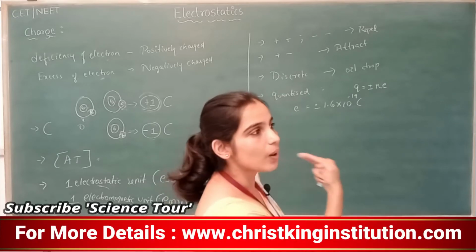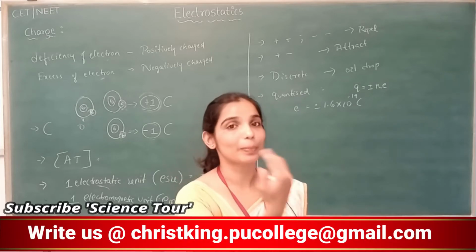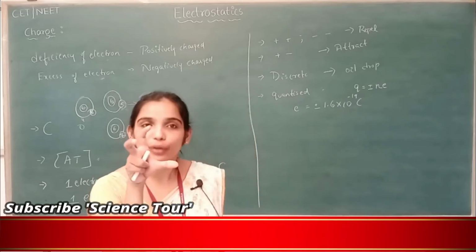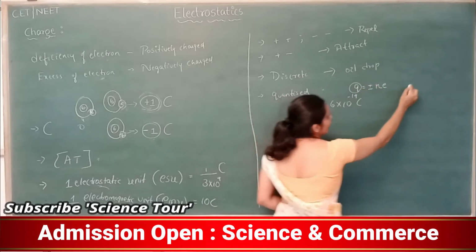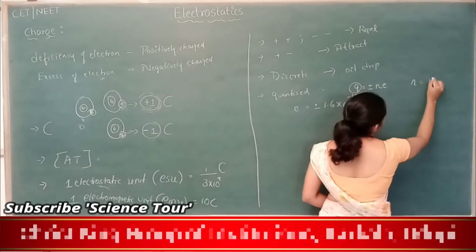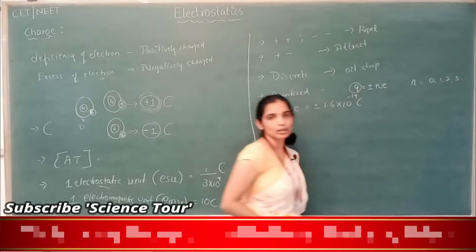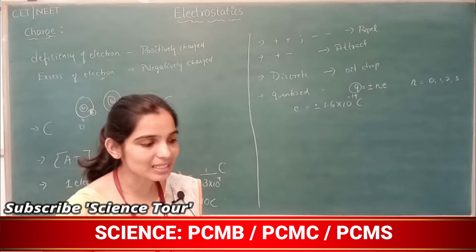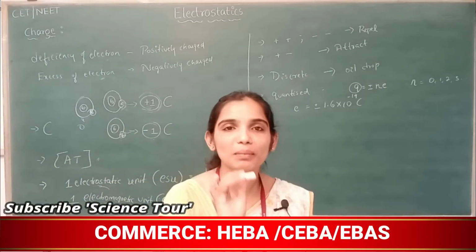That is 1.6 into 10 to the power of minus 19 coulomb, plus or minus. Correct? So the charge of any particle will always be an integral multiple, a whole number or integer. It is not a fraction. You can't say that this chalk piece has 3 by 2 number of charges.